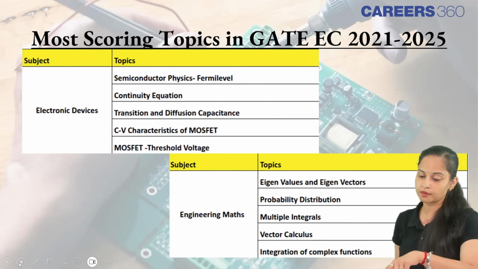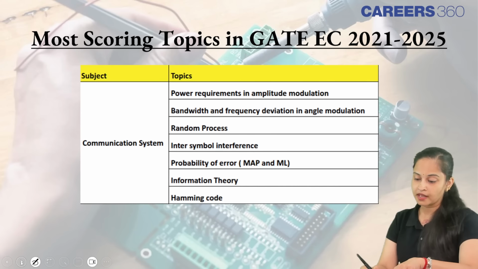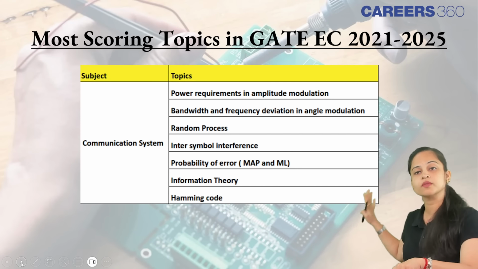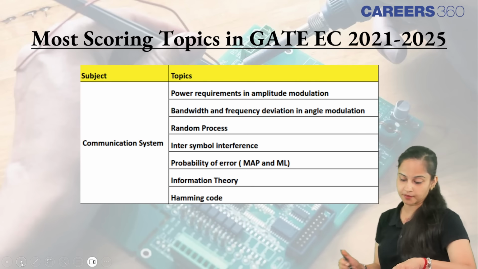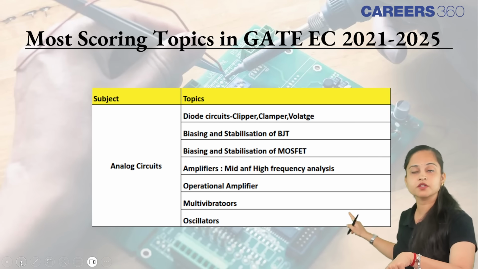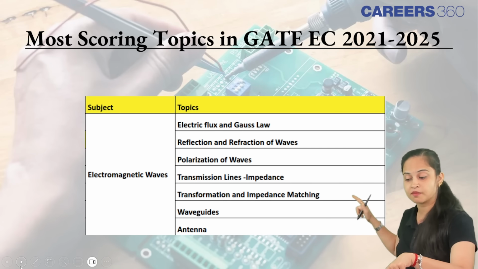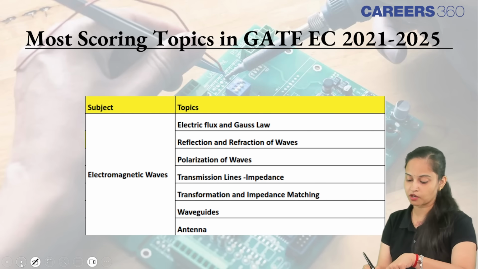Moving ahead, talking about electronic devices, the same for engineering mathematics, and going ahead with communication system, herein you can have a look on the most scoring topics from the past 5 years data. Okay, moving ahead with the analog circuits, have a look on the topics that are regularly coming up. And going ahead with electromagnetic waves, these are the repeated topics and the scoring topics.